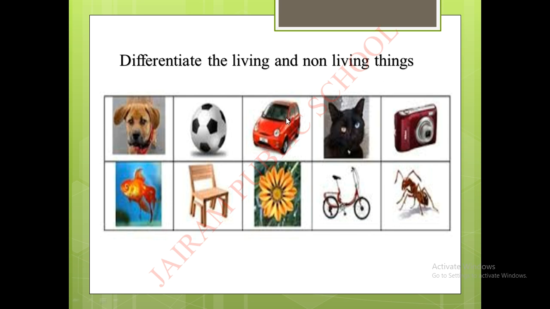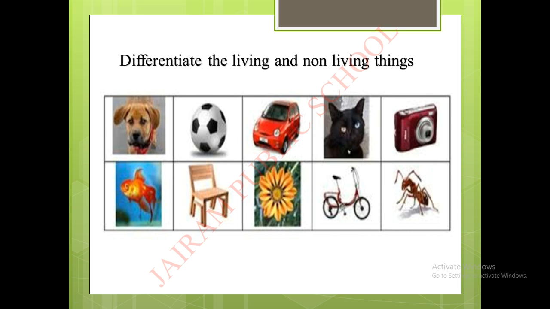Next, a car. A car is a non-living thing. A cat is a living thing. A camera is a non-living thing. Fish is a living thing. Chair is a non-living thing. Flower. Is a flower living or non-living? Yes, flower is a living thing. Why? Because the flower grows from a plant. We already know that plants are living things. Next, a cycle is a non-living thing and an ant is a living thing.